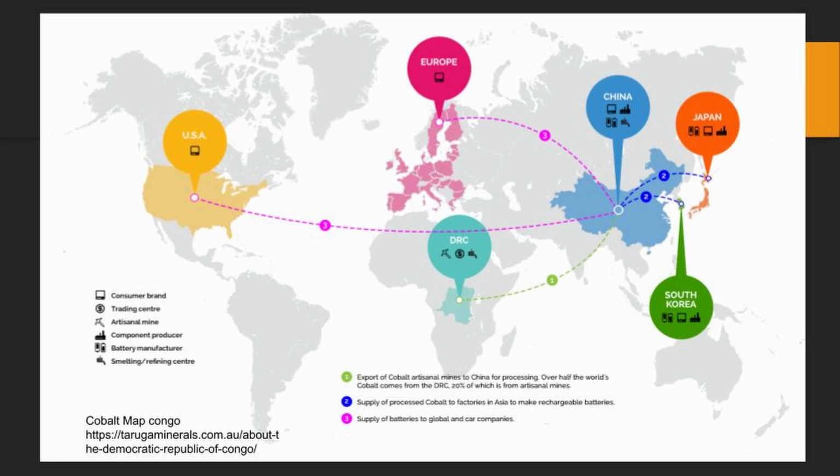So European countries and the USA get the results of the process. Minerals are extracted in the Democratic Republic of the Congo, in this case cobalt, and then it's sent to other countries in order to be processed, and then we get the results of that process.